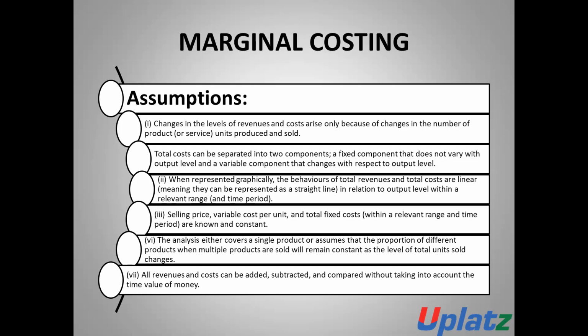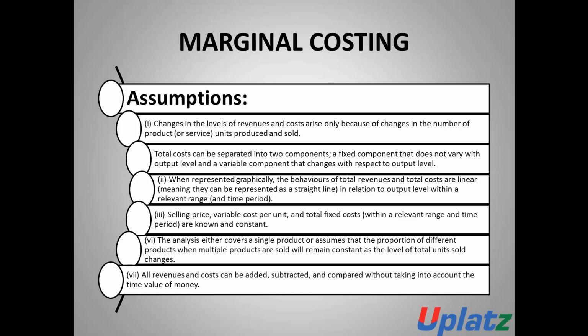In the case of CVP analysis, there are certain assumptions which are to be considered for the use of such an analysis. Number one, the change in the level of revenue and the change in the level of the cost will arise only when there is a change in the number of products or the number of services which are produced and sold. If there is any change in the number of products or services, then there will be a change in revenue and a change in cost.